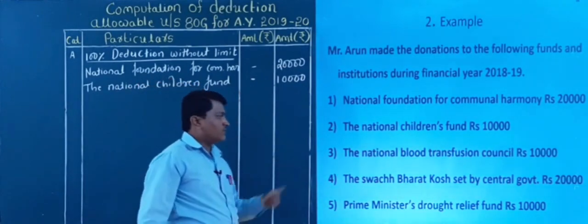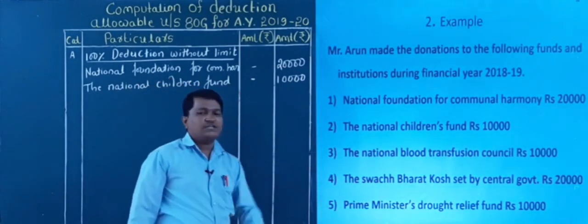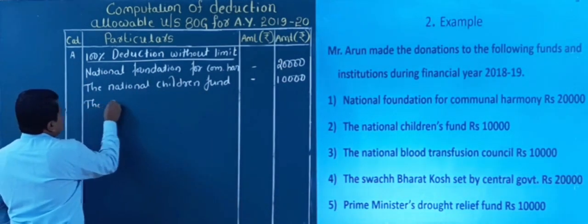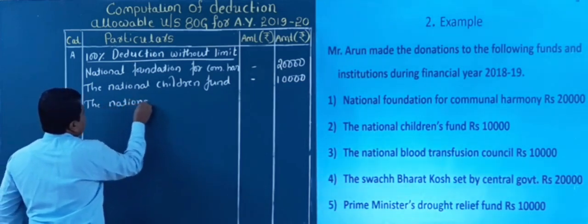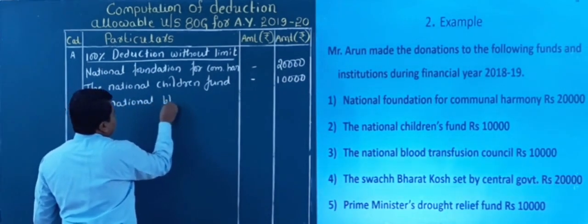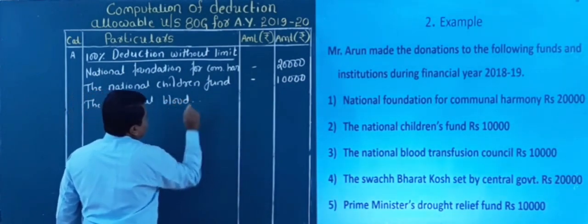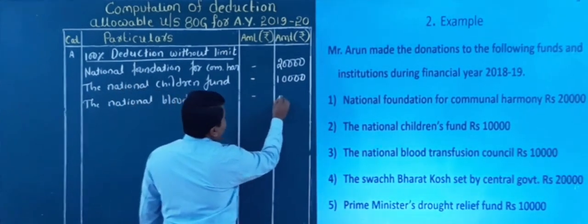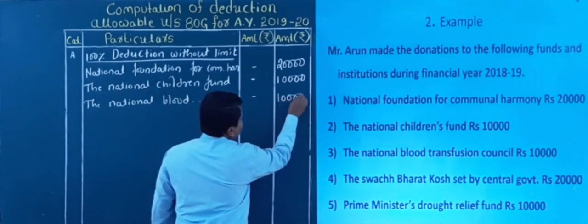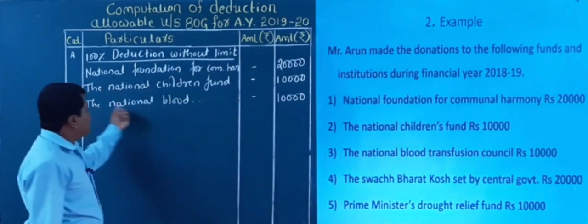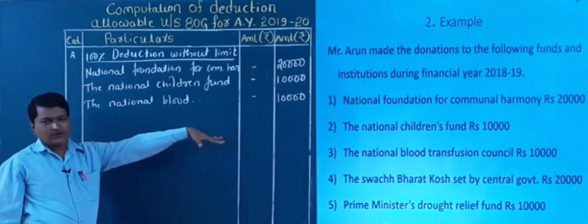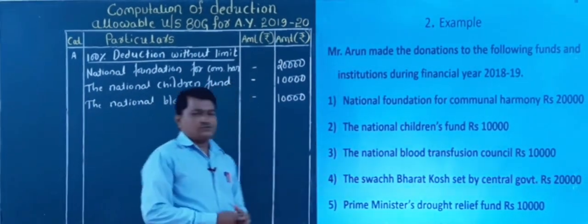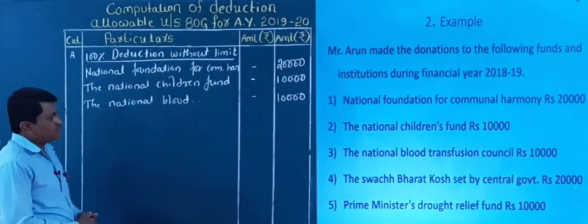Next, come to the third one, National Blood Transfusion Council. Yes, again it falls under category A. So I will write here the National Blood, like this only. How much? Rupees 10,000. Right? But please write the full transaction. Due to insufficient space, I have not written it there, but please write the whole amount.